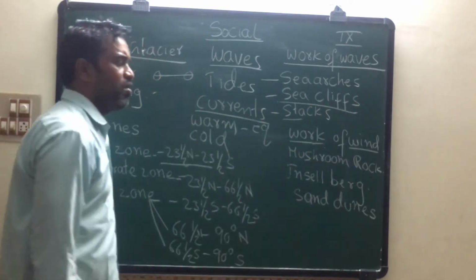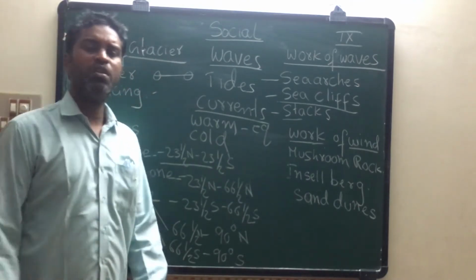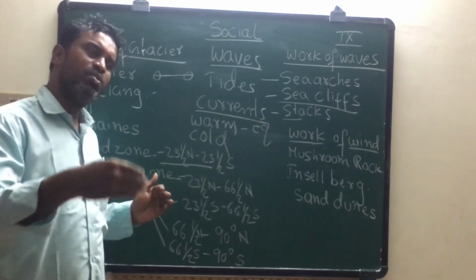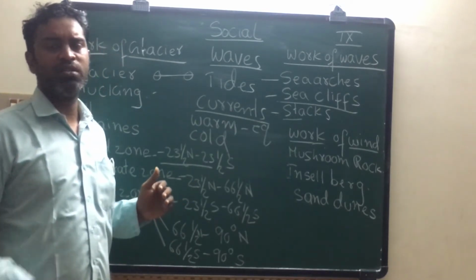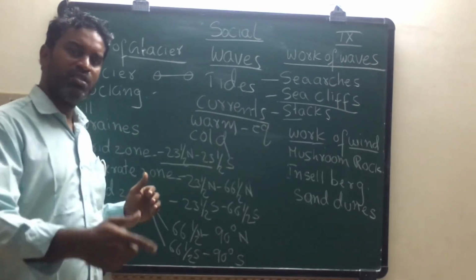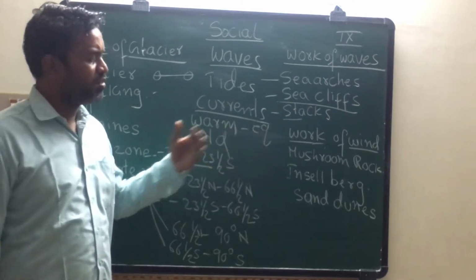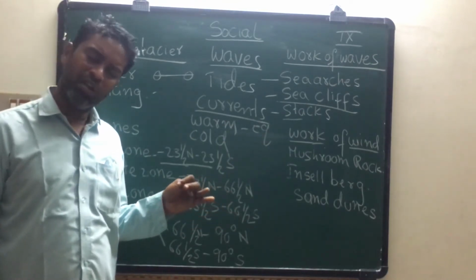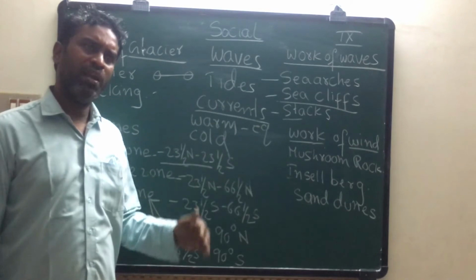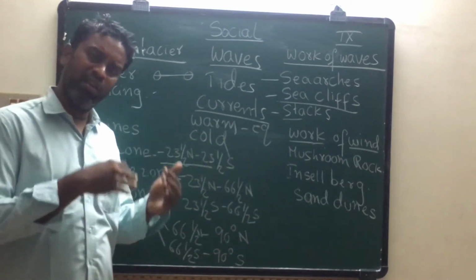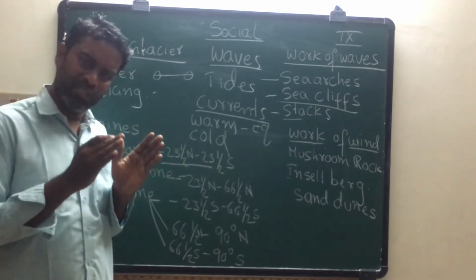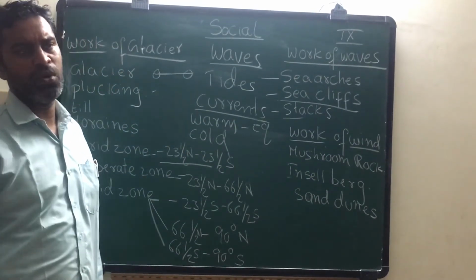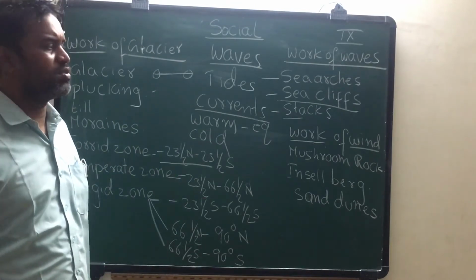Next students, we are going to discuss the work of wind. Wind means what? Horizontal movement of air from one region to another region is called wind. In wind there are three types. Planetary wind, periodic wind, local wind. Planetary wind means these winds come regularly. Periodic winds, these come seasonally. Local winds, these come in some places. Next one is variable winds which come suddenly, for example cyclones.